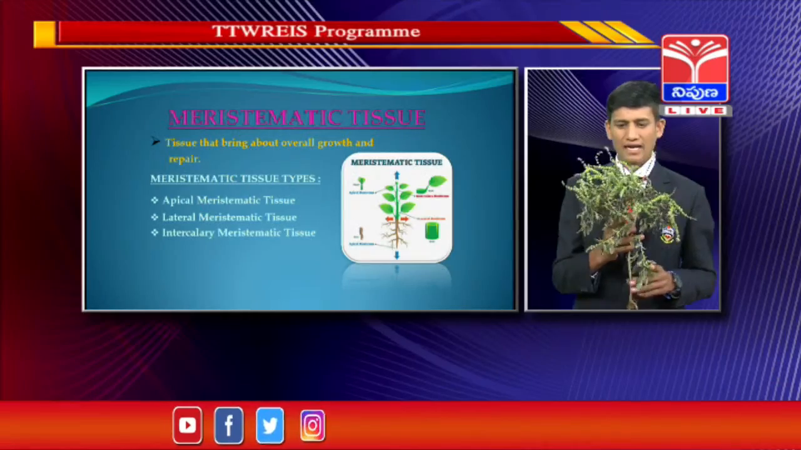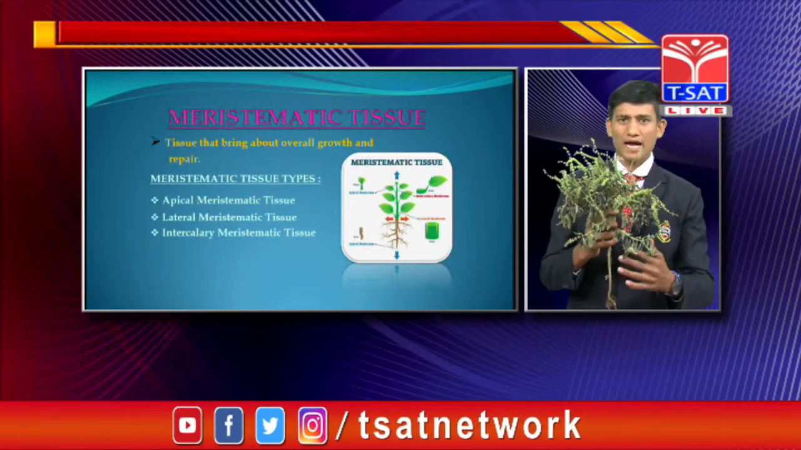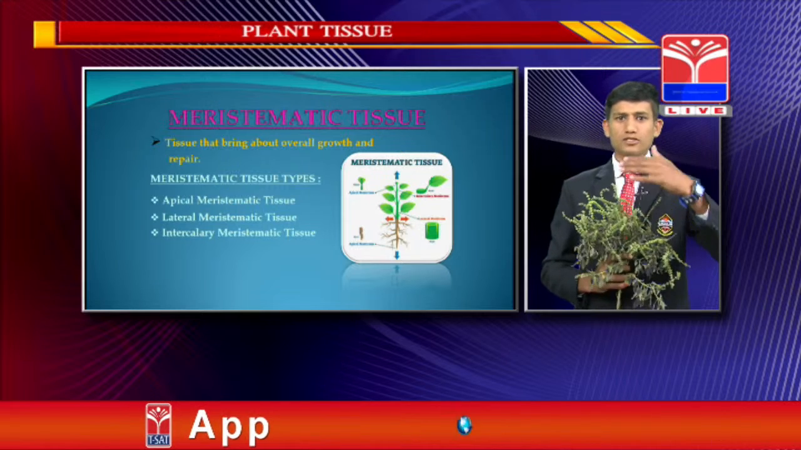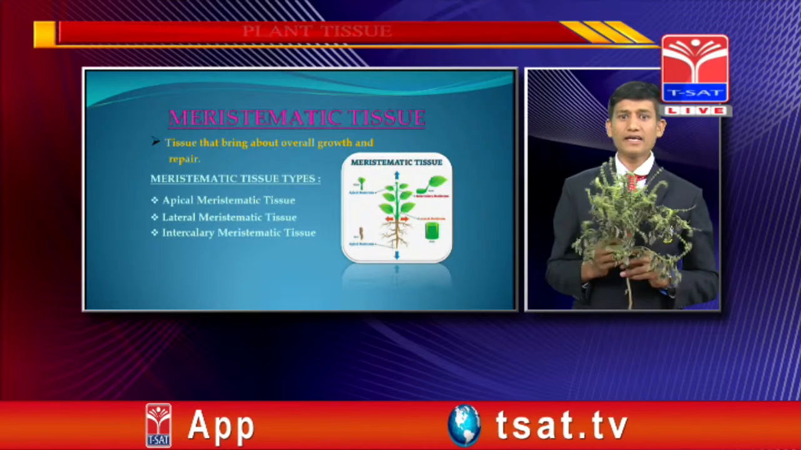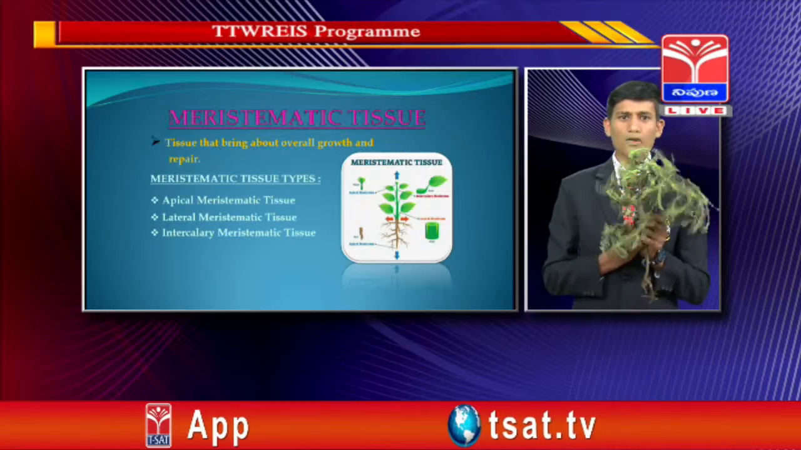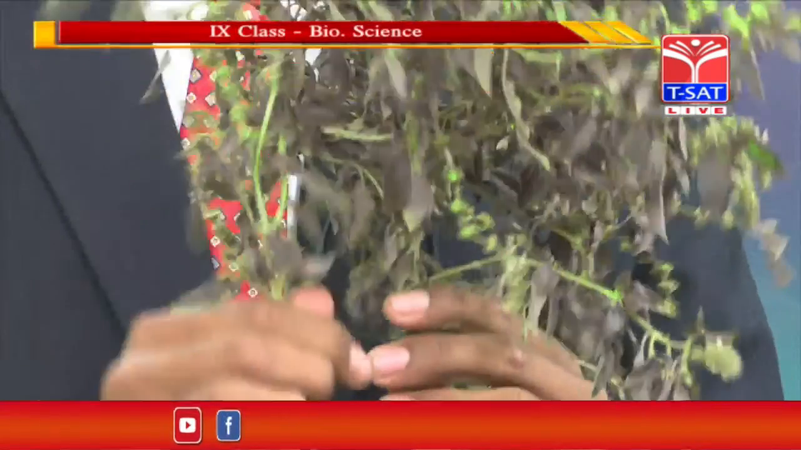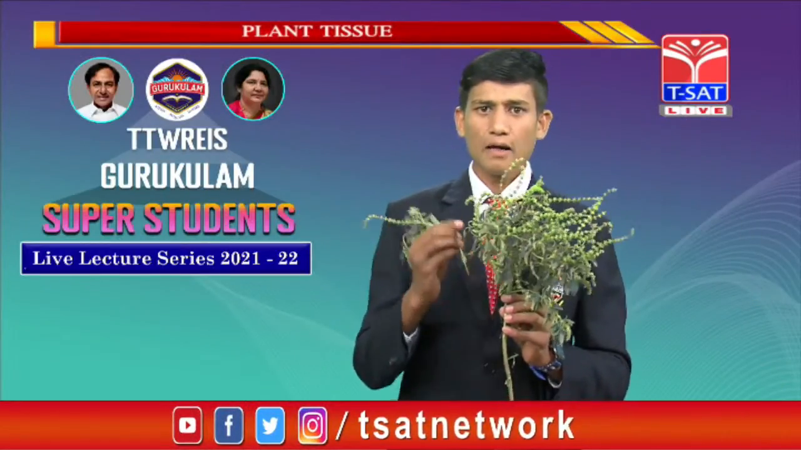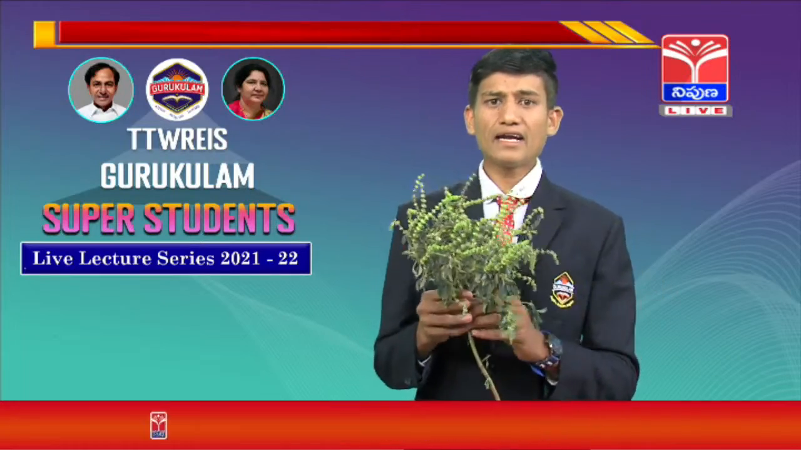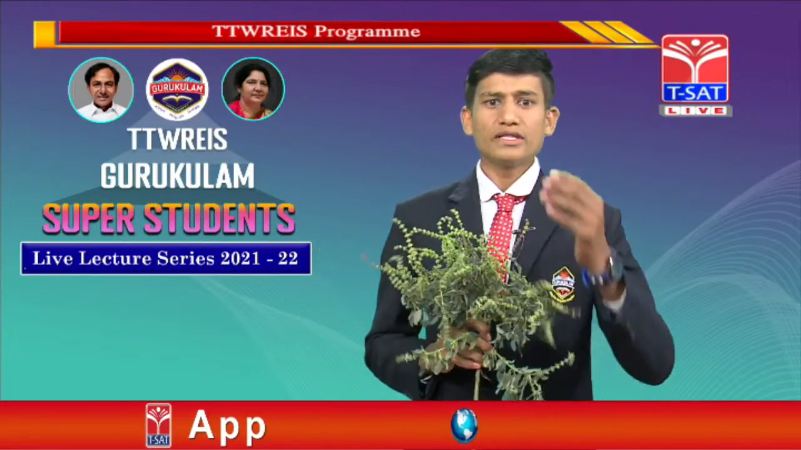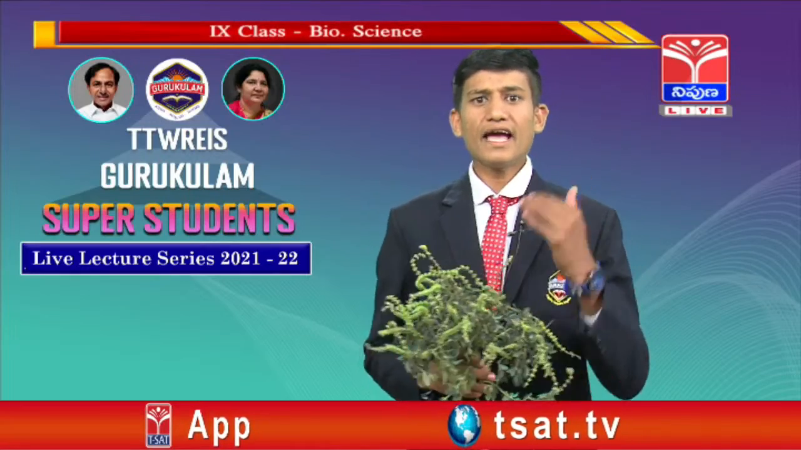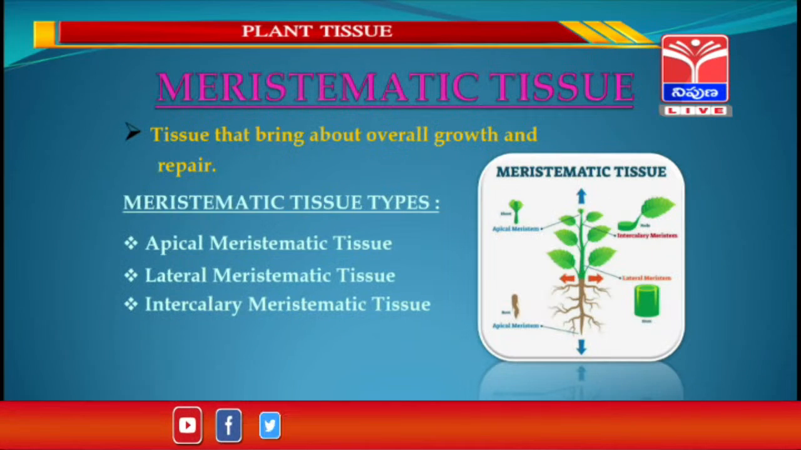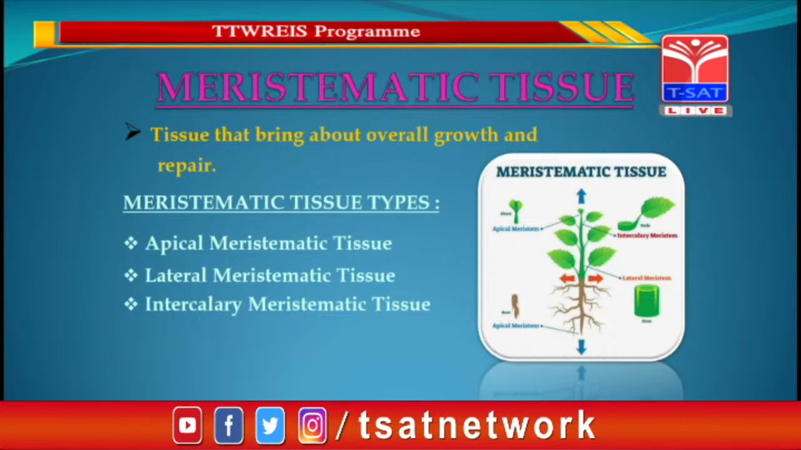Whenever you observe this plant, the overall development of this plant from the tip to the root, everything develops itself and it can repair itself. Whenever we pluck a stem from this, it can regenerate it. This is the capability of the plant. And in this meristematic tissue there are 3 types. They are apical meristematic tissue, lateral meristematic tissue, intercalary meristematic tissue.